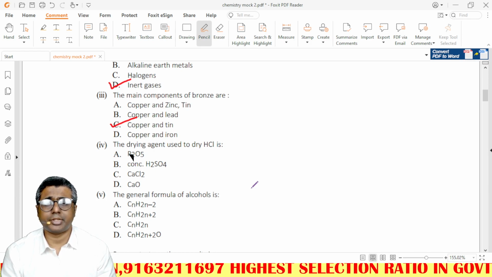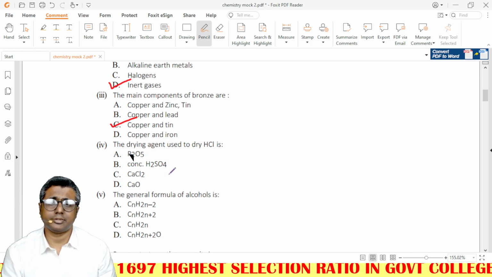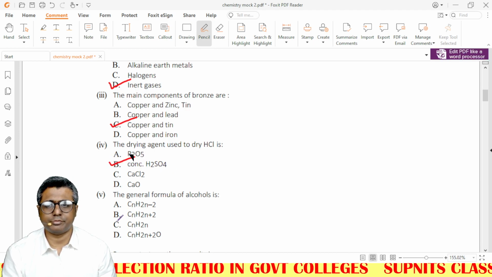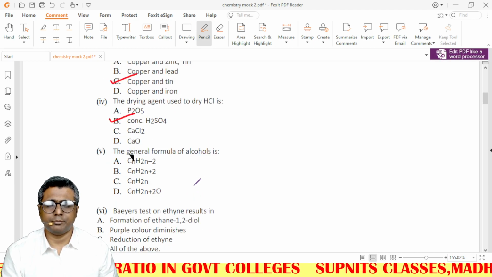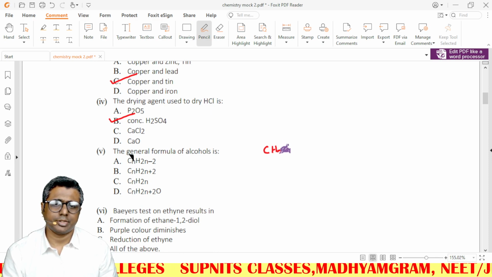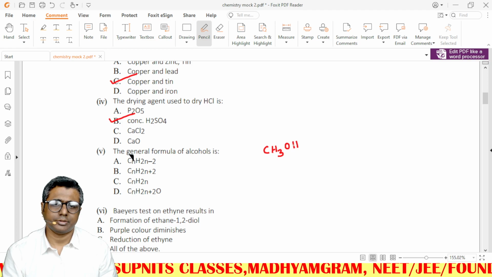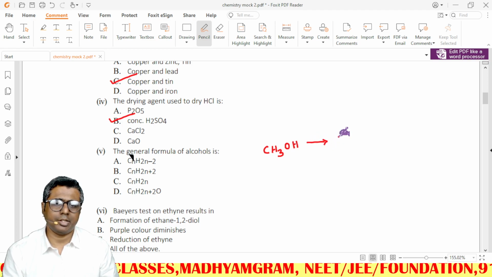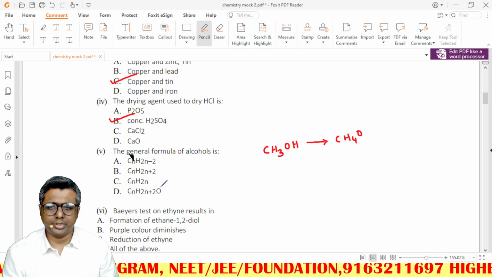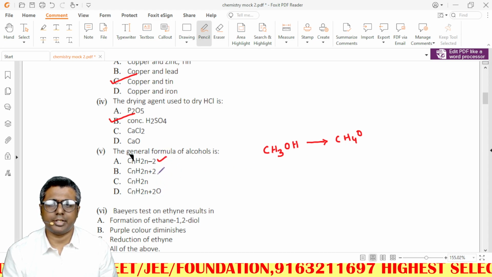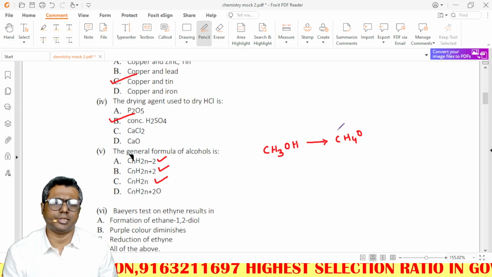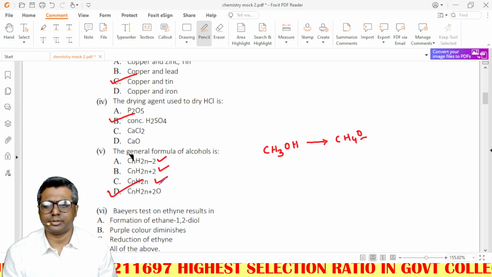Drying agent used to dry HCl. What is it? Concentrated H2SO4. General formula for alcohols. If you forget this, please write down alcohol and write its normal molecular formula. Check with each of these formulas. See, this is for a hydrocarbon, this is for a hydrocarbon, this is for a hydrocarbon. No oxygen is there. In alcohol there is oxygen. Answer was easy.